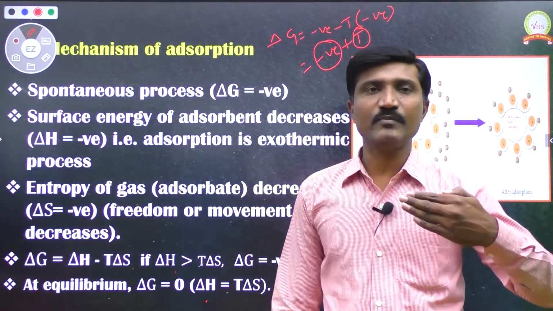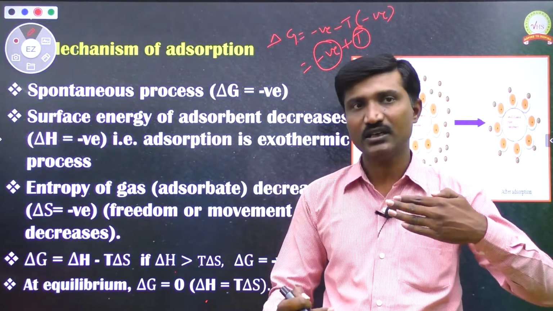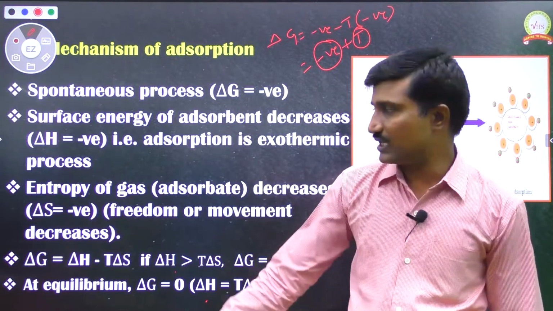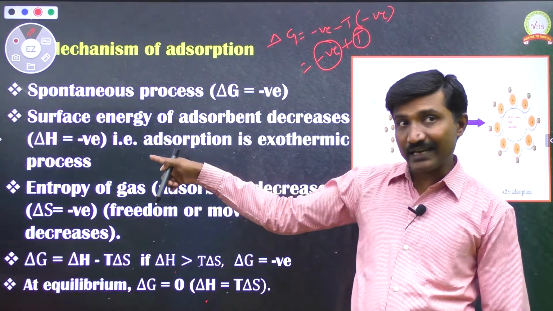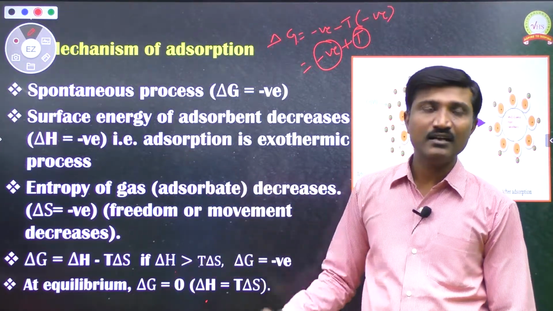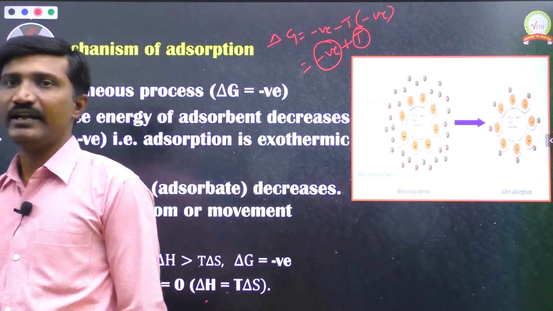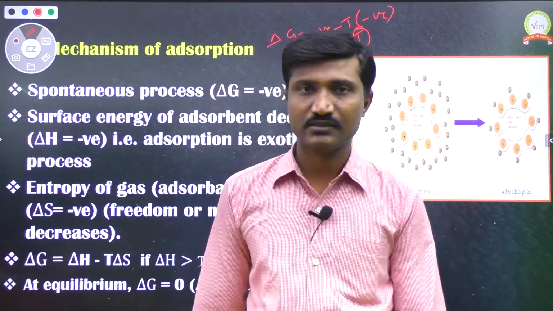With respect to the adsorbate molecules, movement is restricted. Due to that restriction of movement, entropy of the adsorbate molecule decreases. So the delta S is negative. Okay. So in this process, delta H negative value is more than delta S negative value, so that overall delta G becomes negative. That's why adsorption process is a spontaneous process.